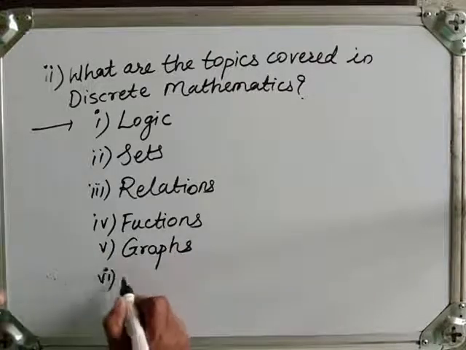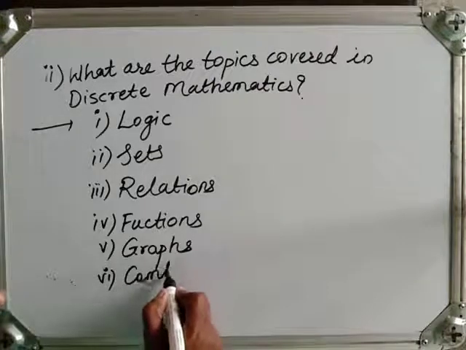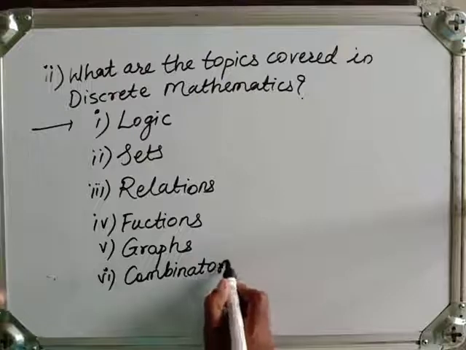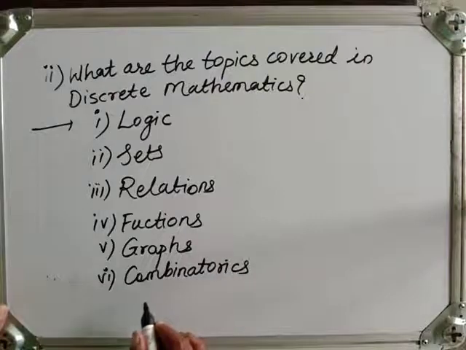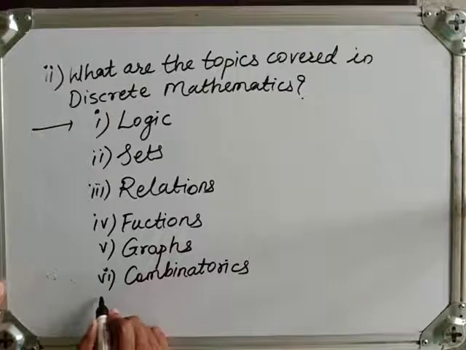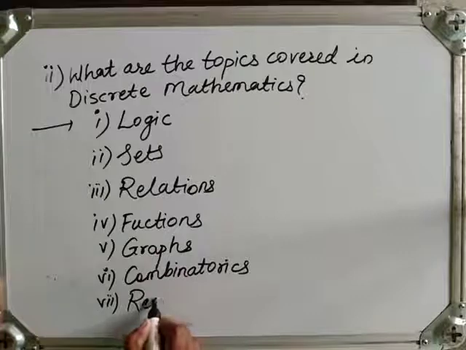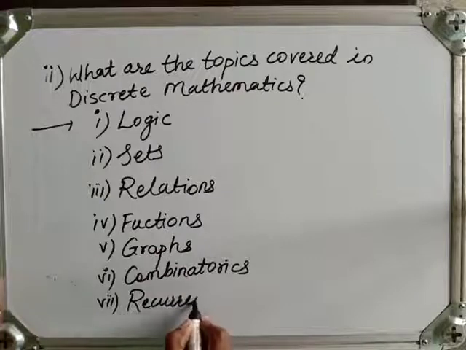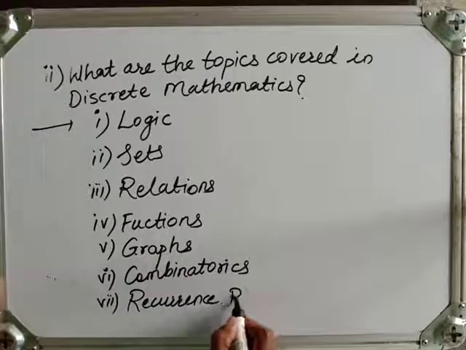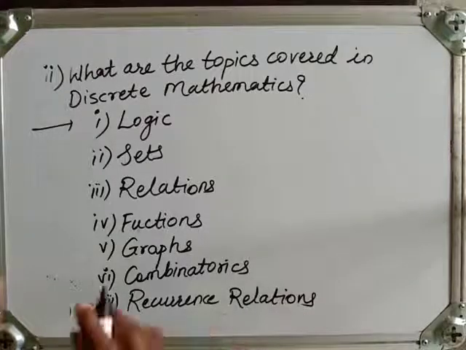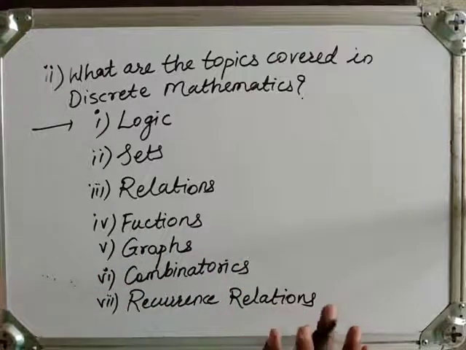Then combinatorics, which means permutations and combinations; combinedly they are named as combinatorics. Then recurrence relations. These all things we have to cover in this course.